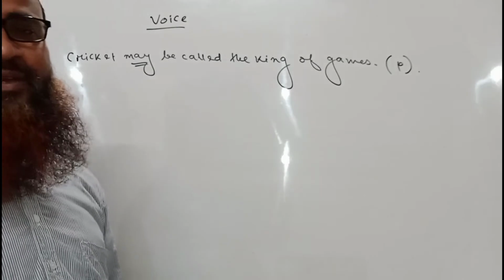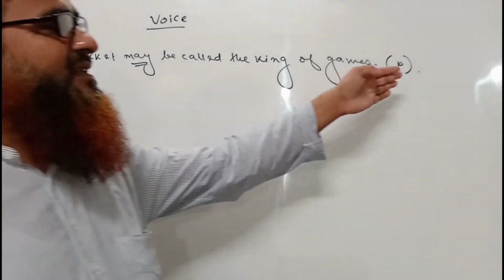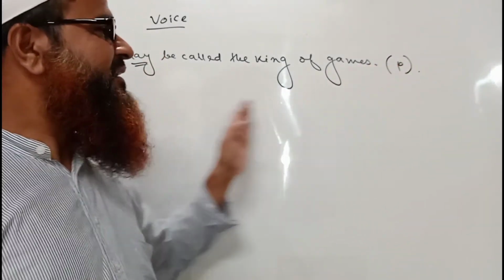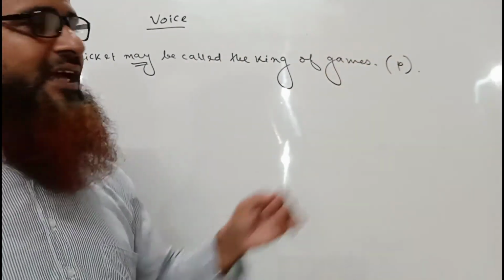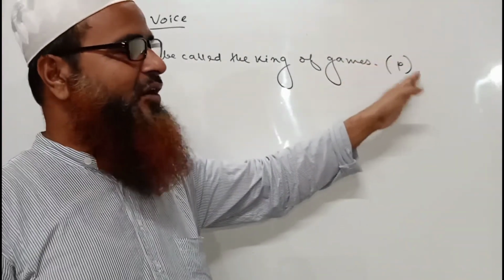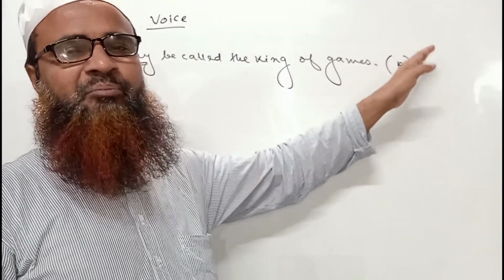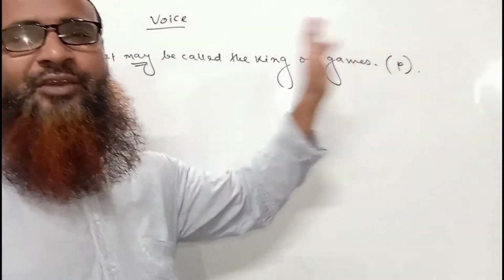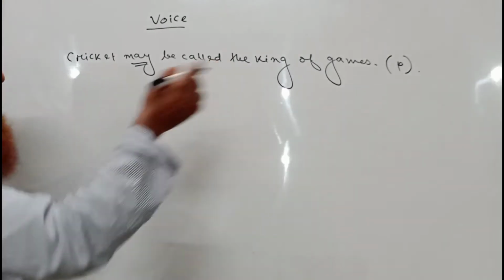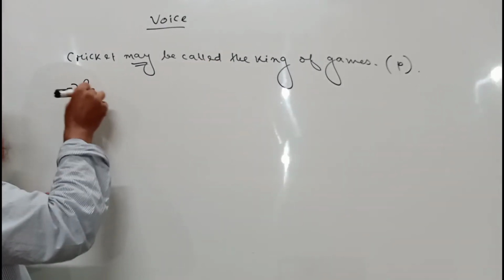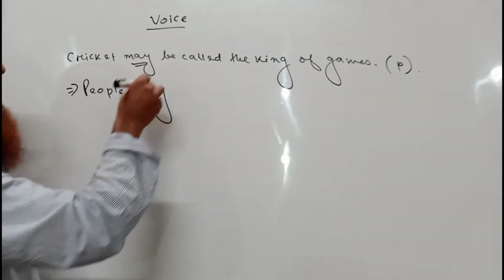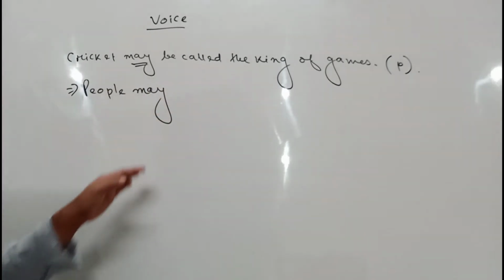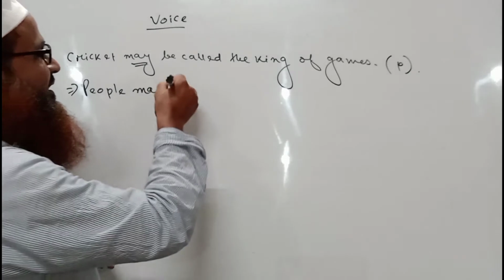Cricket may be called the king of games. It is a sentence of passive voice where we can guess the doer of the action: cricket may be called the king of games by people. Here we can say it is called the king of games by people. So by will be omitted. People will become the subject, and the auxiliary may is present here. So we have to use people may.